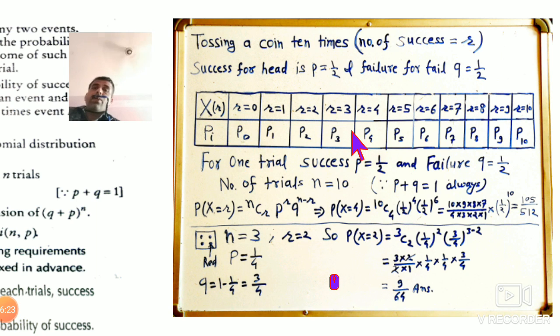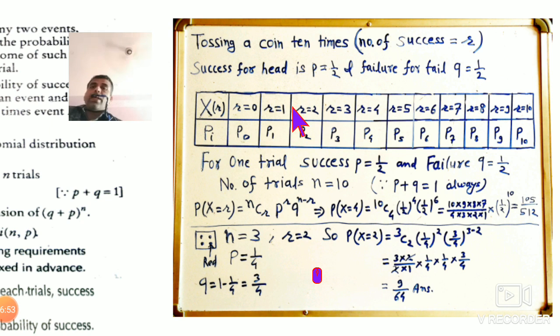Any probability you can count by the Bernoulli formula. Suppose you are tossing a coin 10 times, and you want 0 heads, meaning not a single success. What is the probability of 0 heads? That is p0 for 0 successes.